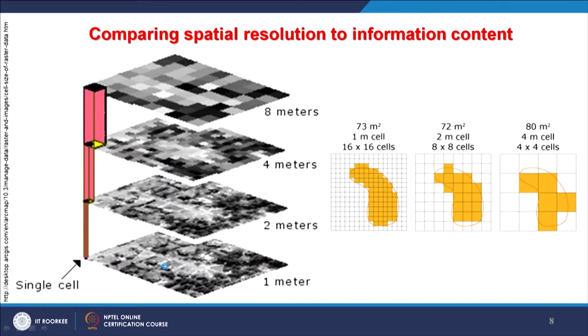Similar thing here: when the cell is very small, you have a relatively higher spatial resolution, and when the cell size is large, like here it is 8 meter, then you have a coarse spatial resolution. So, it depends on the area of the ground which the cell is representing. If a single cell represents a large ground area like here, then it has coarser resolution as compared to this one which is representing a small area.